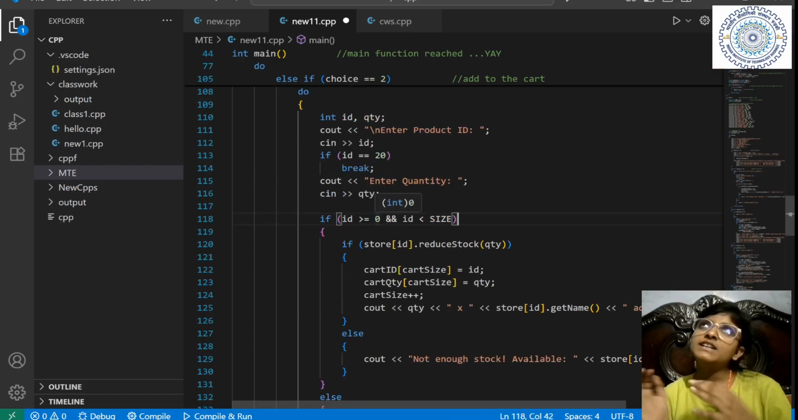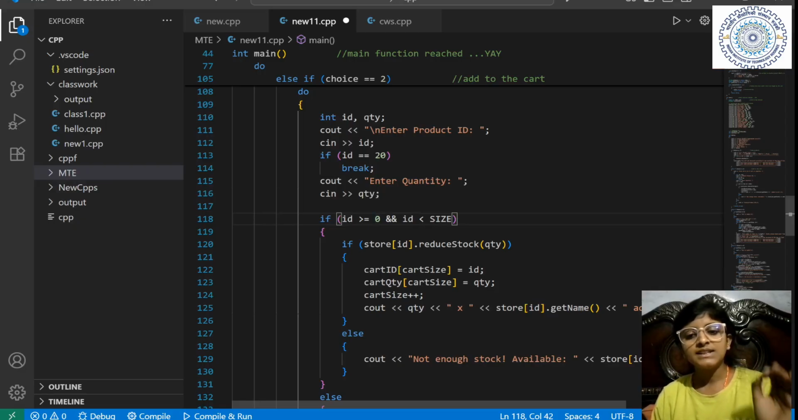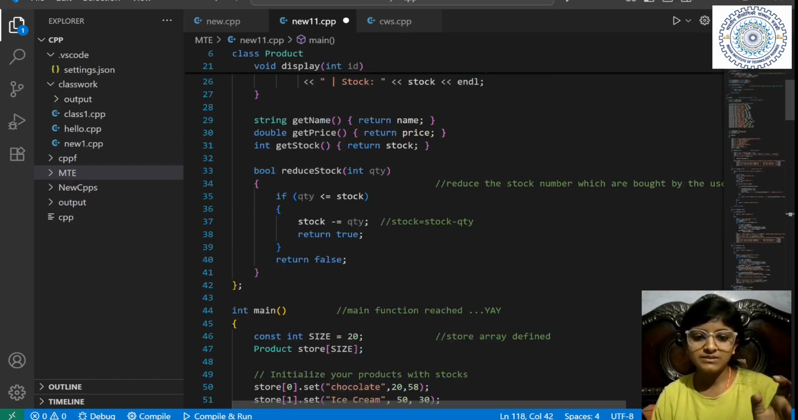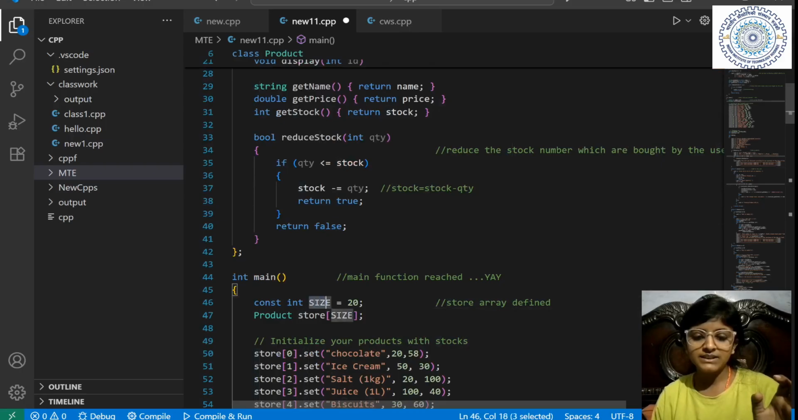Now see, we have IDs from 0 to 19. So ID should be 0 or greater than 0 and less than size, which is 20. We have initialized it here. Size is 20, right?